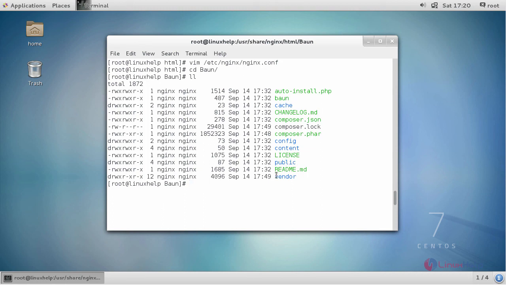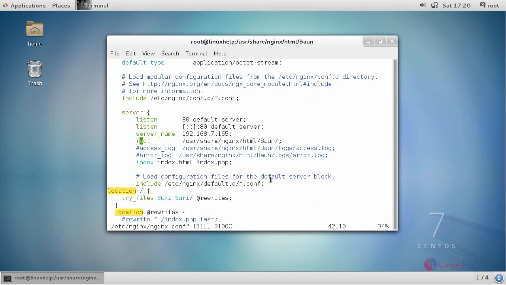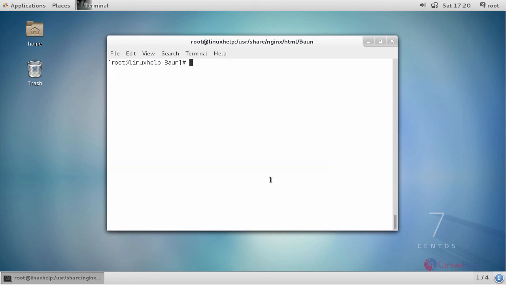Provide this public directory in your configuration. Save your changes and restart your Nginx service.